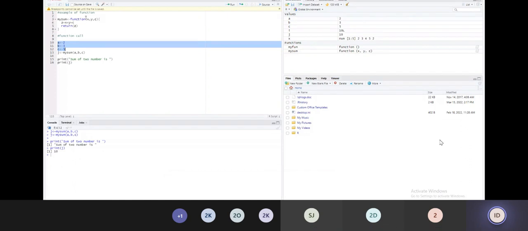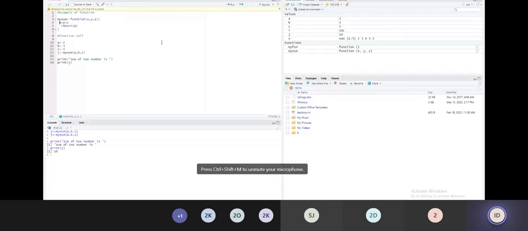The function body calculates: it receives x, y, z, calculates the sum, and returns that z, whatever is calculated, and assigns it to j. And j is printed, that is why j is 10. Right? Now instead of using z here, I can simply use direct return c.